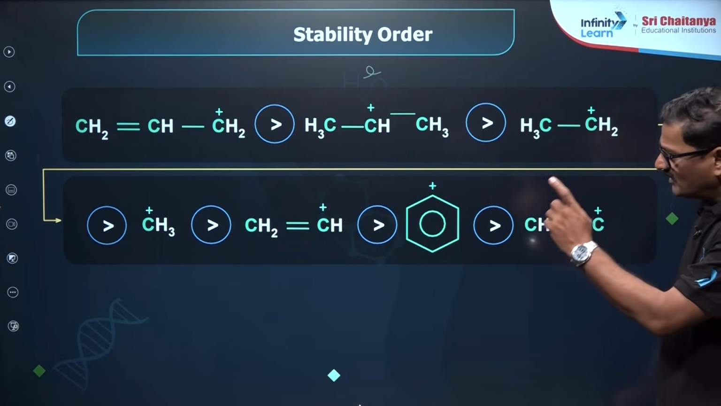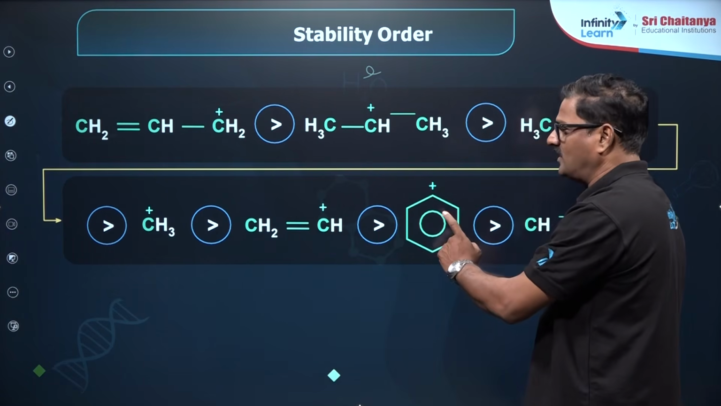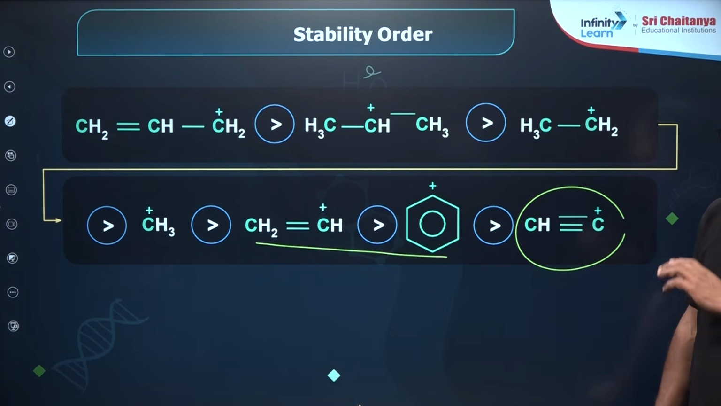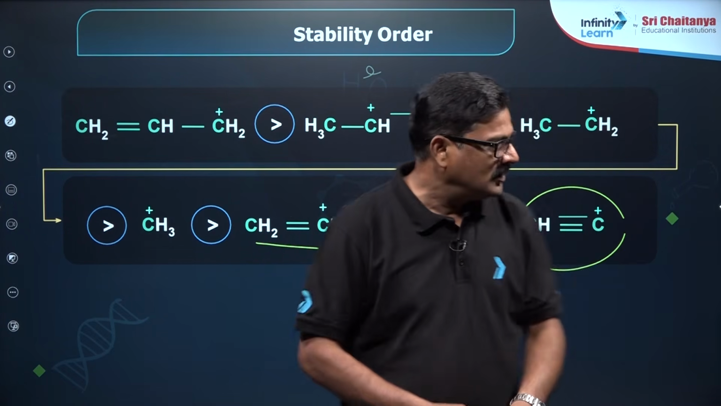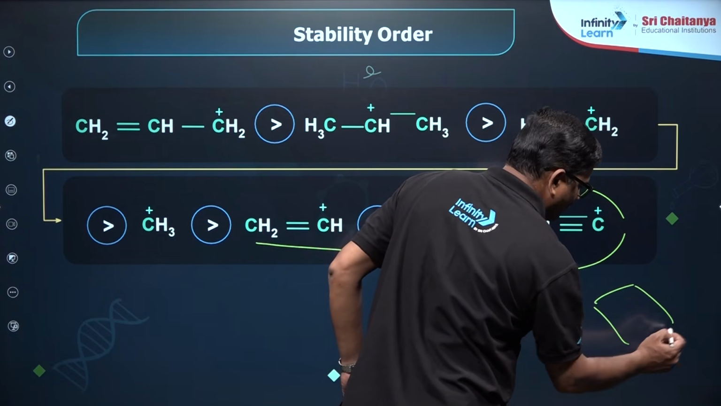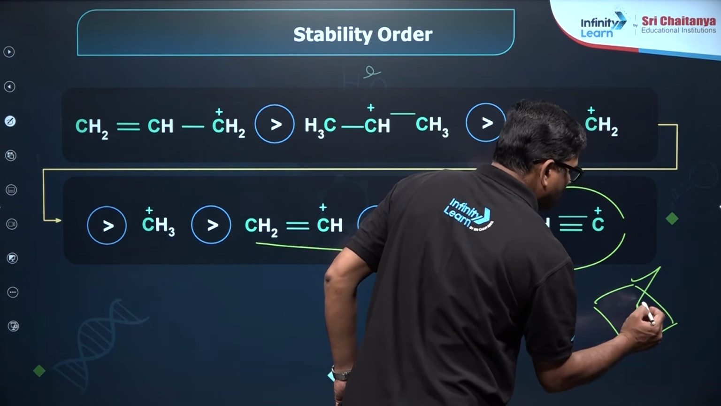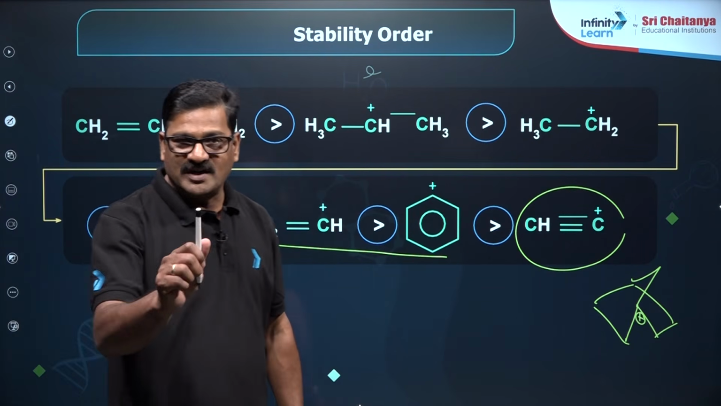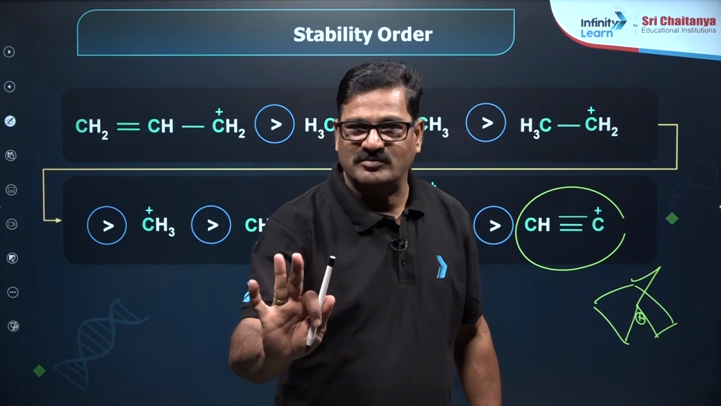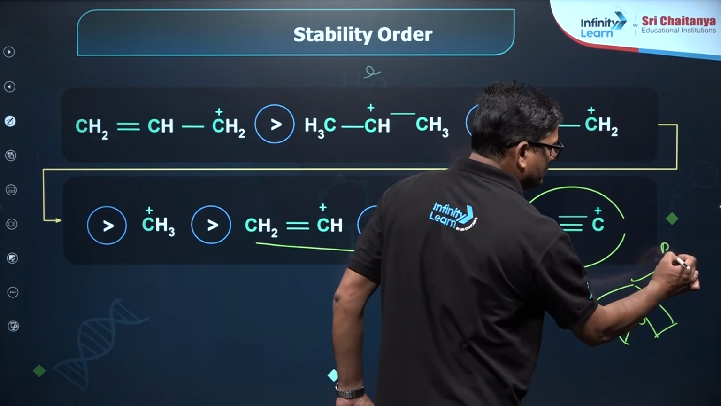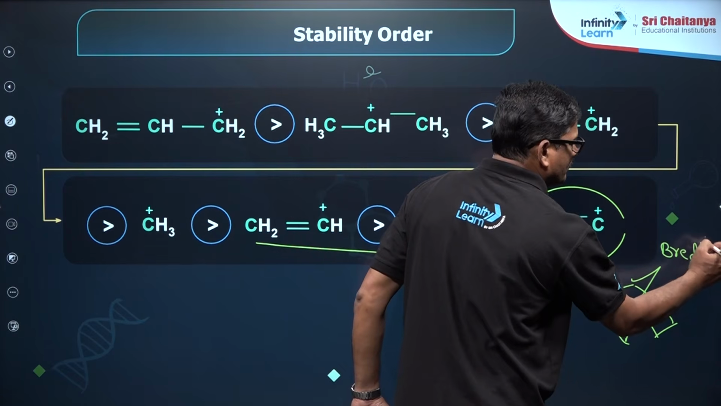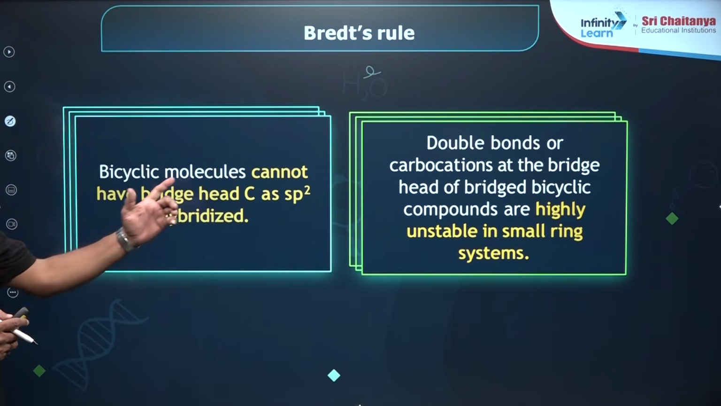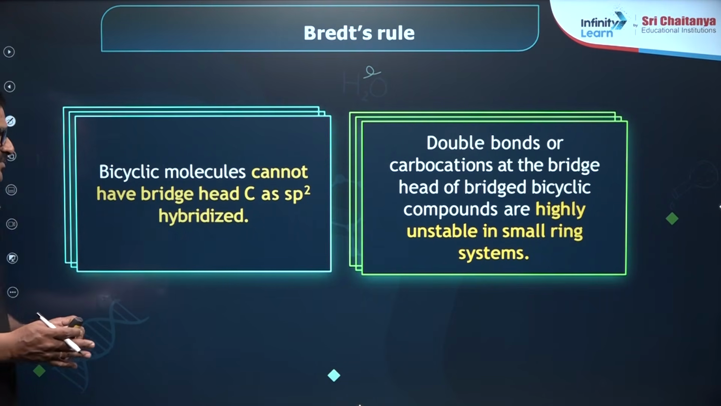And you know vinyl carbocation and phenyl carbocation are going to be very less stable, and of course carbocation with positive charge is unstable, and at the worst you can see this is unstable, this is a bridge headed carbocation. Bridge headed carbon cannot be sp2 hybridized, that is called as Bredt's rule. This is what is called as Bredt's rule. Moving ahead, Bredt's rule: bicyclic molecules cannot have bridge headed carbon as sp2 hybridized.